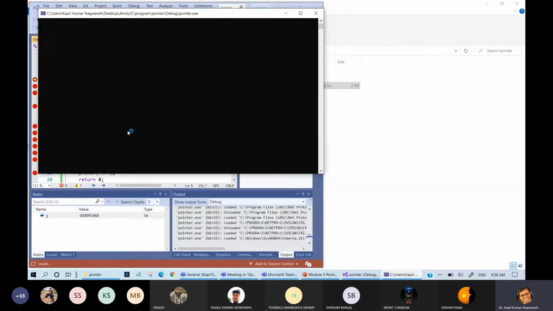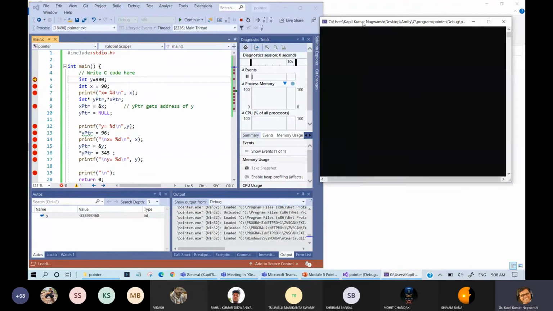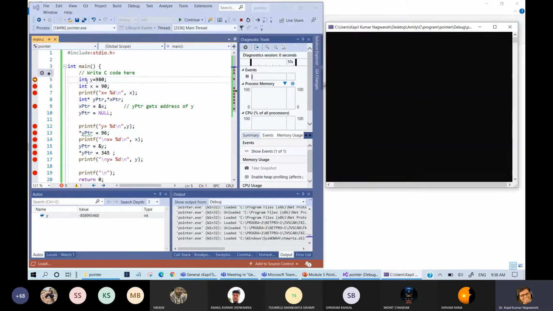So this program will start executing. You can see on the left hand side, this will execute this statement, integer y equals 980. Here you can see that y is not only integer y is run. Okay, this is our first step. Actually, this step is integer y semicolon, then y equals 980. This is just shorthand of that statement.